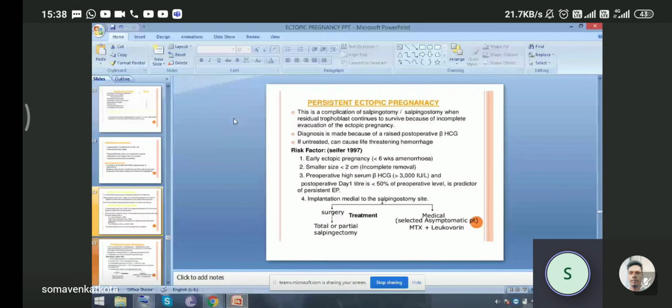And if the implantation is medial to the salpingostomy site, surgery is to be done, total or partial salpingectomy, or if it is selected for medical management in asymptomatic patients, methotrexate plus leucovorin is to be started.